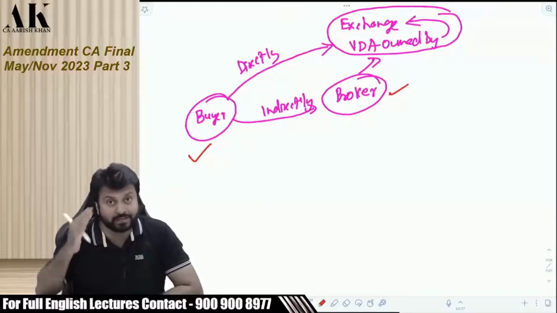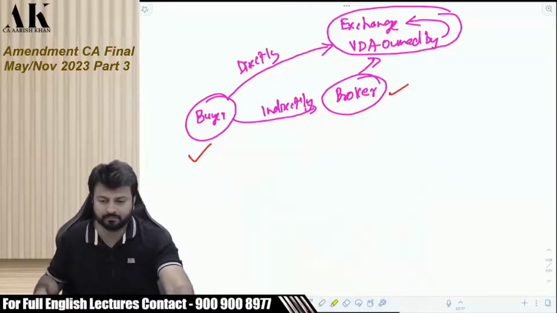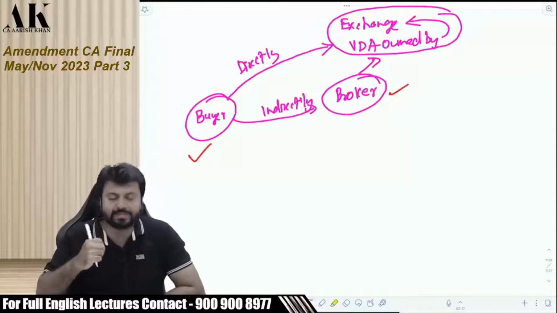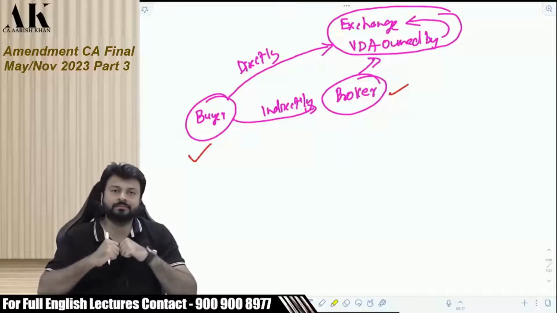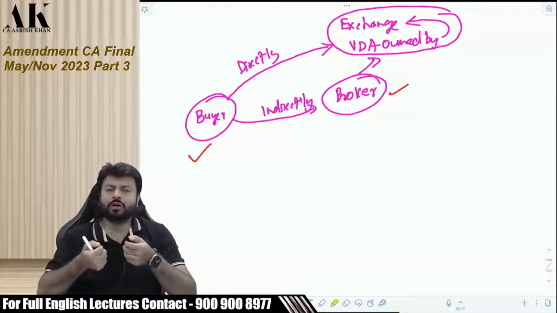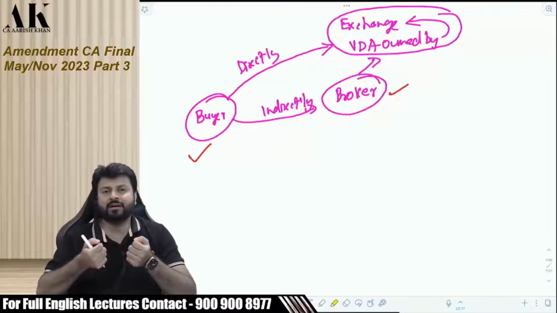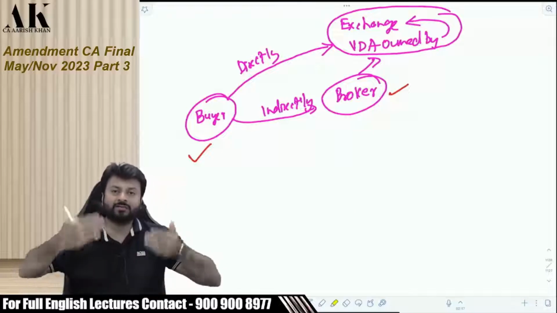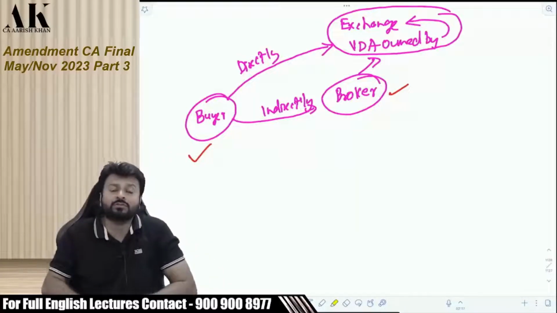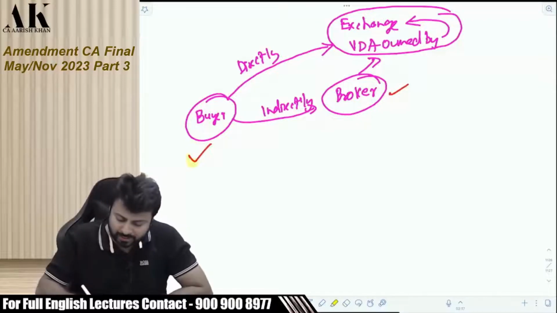But the question is very simple. There might be a practical issue over here. And what is that practical issue? What is the practical difficulty? Just think that you are opening your mobile phone and you are buying a VDA, you are buying Bitcoin. You are opening CoinDCX, and you are buying a virtual digital asset like, say, Bitcoin. Now the question is, how will I come to know that that virtual digital asset is owned by the exchange? I don't know who is the seller, na? I will not come to know. So in that case, how will I come to know that I am liable to deduct TDS?